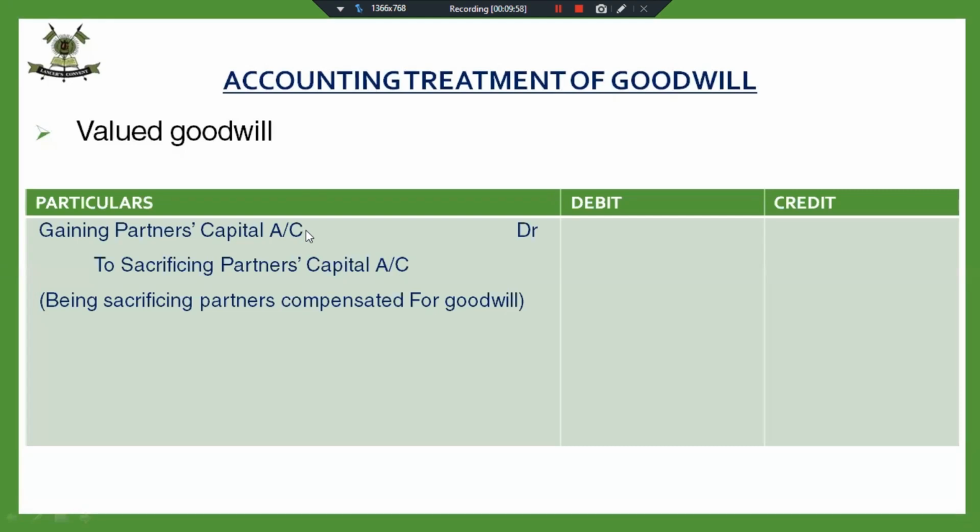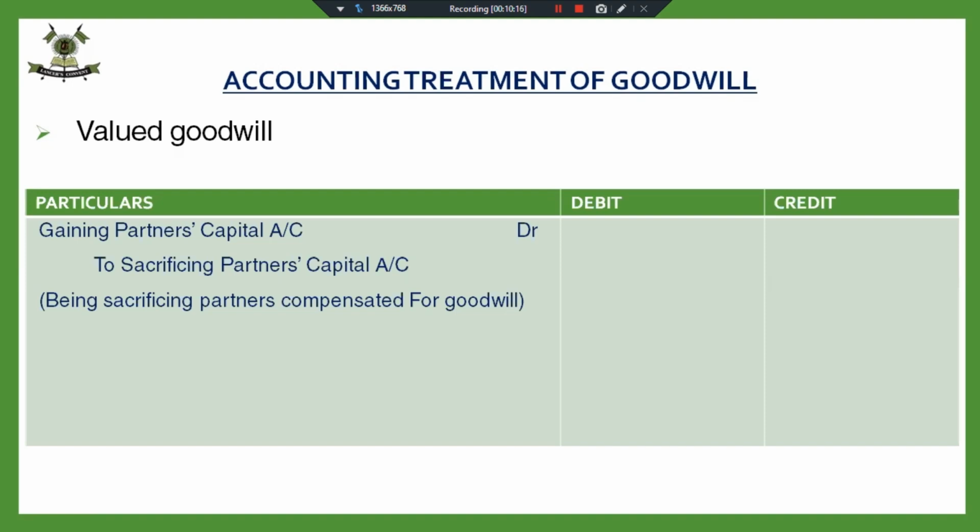Suppose the value of the goodwill is 1 lakh and A is sacrificing 1/4 of his share in favor of C. Fine. So obviously, gain of one partner will be equal to sacrifice made by the other partner.